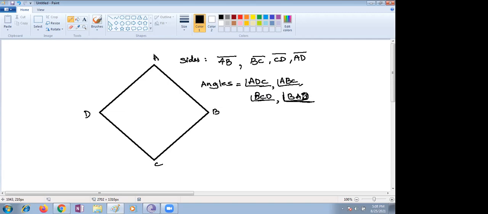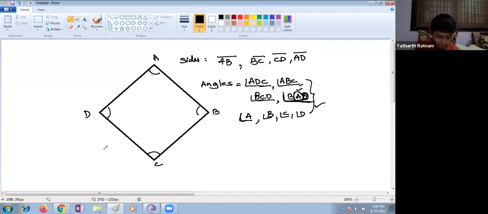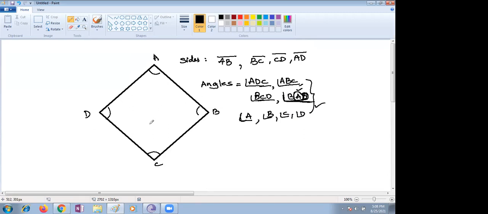Again then CDA. Or else directly, if you have difficulty finding them, just think of angle A. It is the same, because whenever we can take the middle angle only, right? This is angle A, and we can represent even angle B, angle C, and angle D too. They are both the same. And not only this, how many diagonals can we draw?